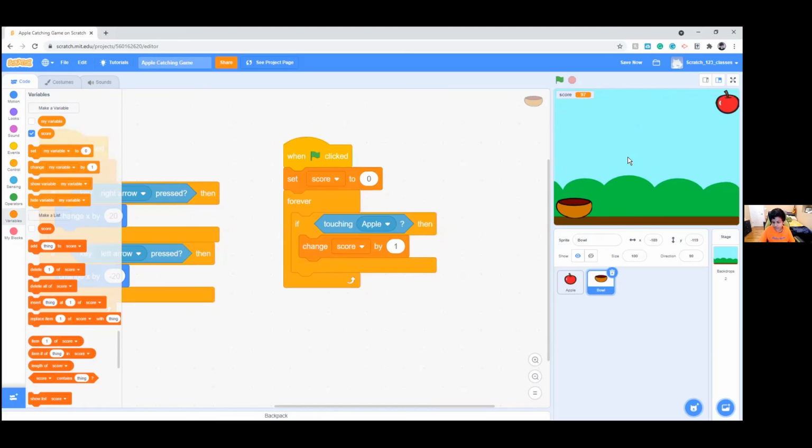The reason for that is when the apple touches your bowl, it's not going to be there for just 1 second. It's going to keep being there for a couple seconds. And that's why it's going up so much. So every time I go on the apple, the longer I go on it, the more my score will go up. So if you wanted to, you could add that. This is the end of the program. So now we are going to wrap it up, and I'll give it back to Arnav.